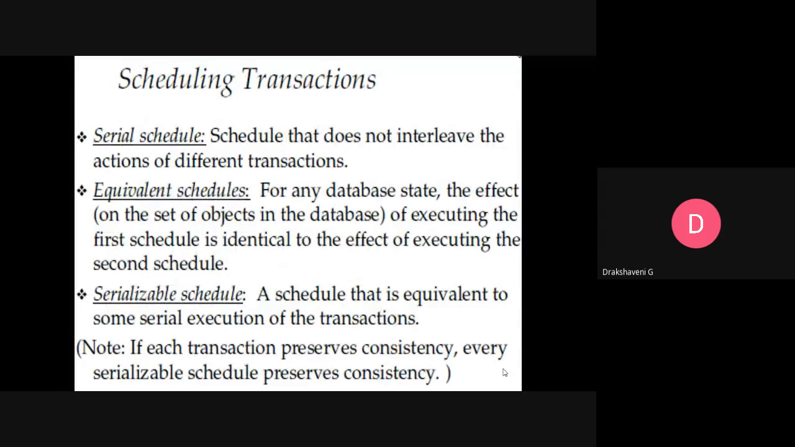Okay. So next we have scheduling. What is scheduling? There are scheduling transactions. One is serial scheduling, another is equivalent scheduling, another is serializable scheduling. What is serial scheduling? A schedule that does not interleave the actions of different transactions.